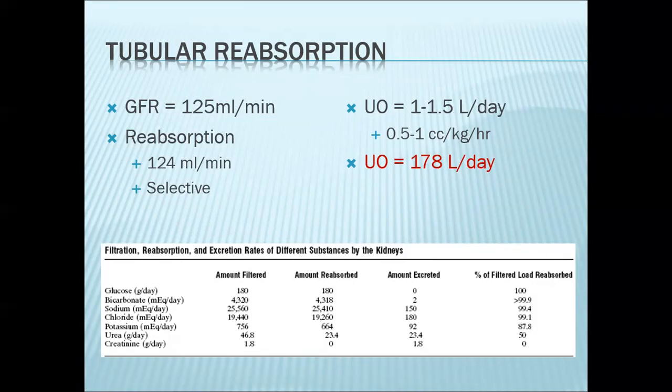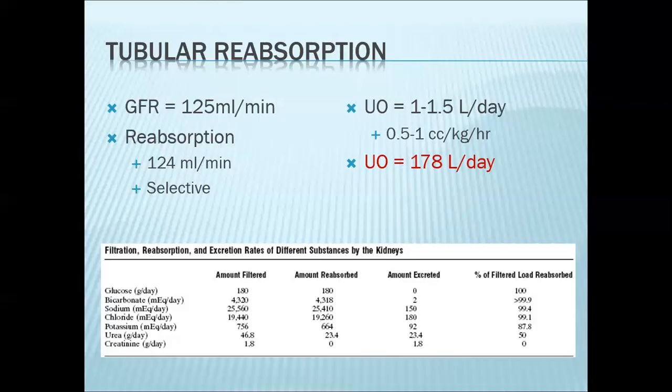because of reabsorption, our urine output would typically be 0.5 to 1 cc per kilogram per hour, or around 1 to 1.5 liters per day. If reabsorption did not happen, urine output would be as high as 178 liters per day, which is physiologically impossible. So this will deprive the body of so much water.